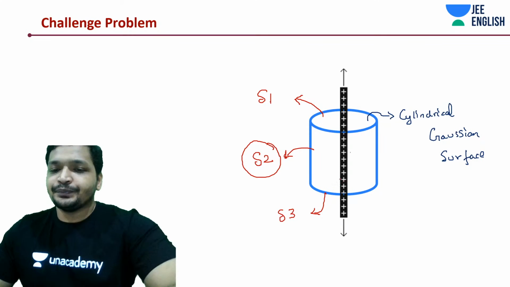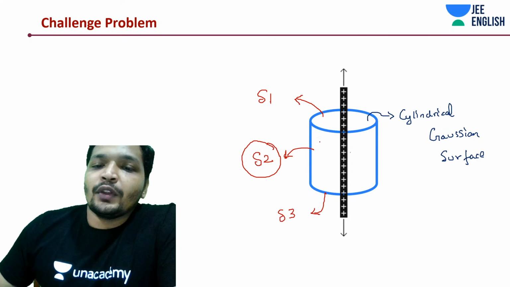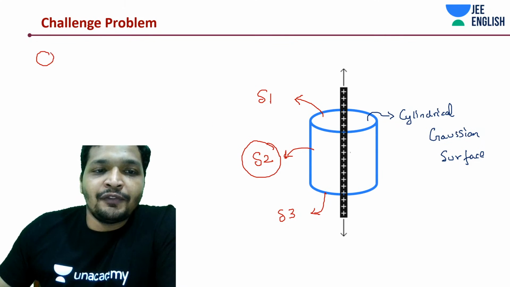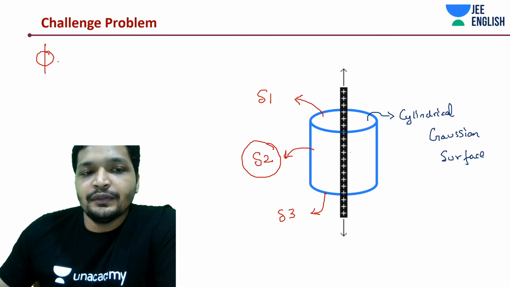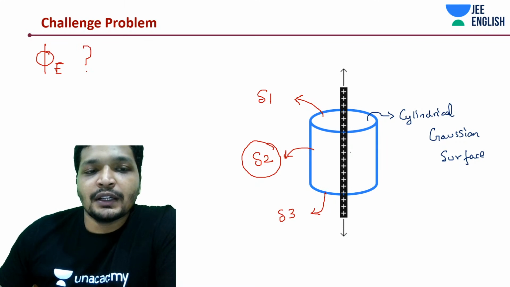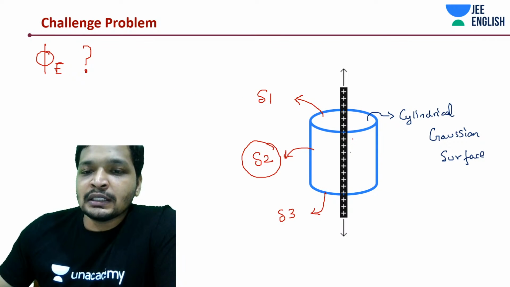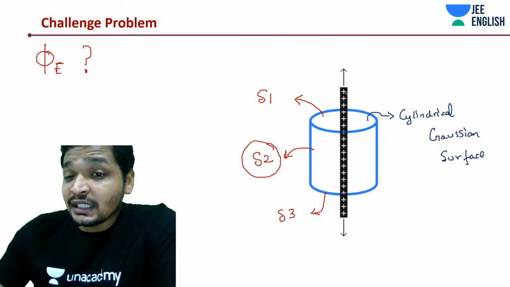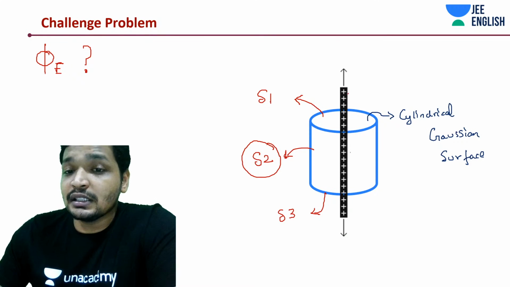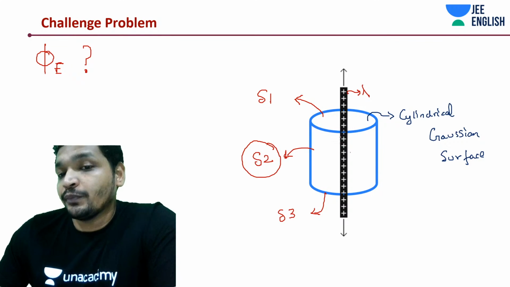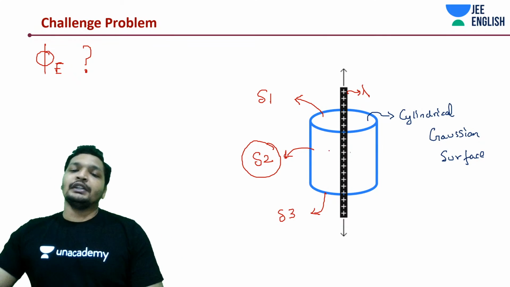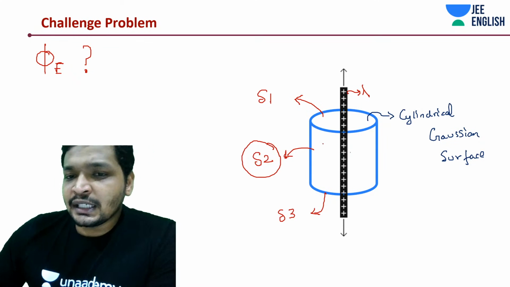Now the thing is, what about the top and the bottom surface? We are going to analyze flux and then derive the electric field. We need to know the value of flux. One thing you may want to understand generally in these kinds of things is that it is a linear charge density, then only this is possible. It's a linear charge density with uniform lambda. Somewhere it should not be divided by half or something like that, then the entire thing would change. I'll tell you why.